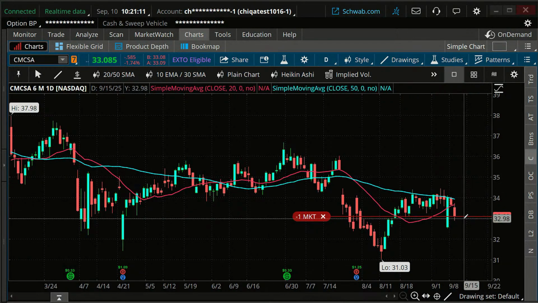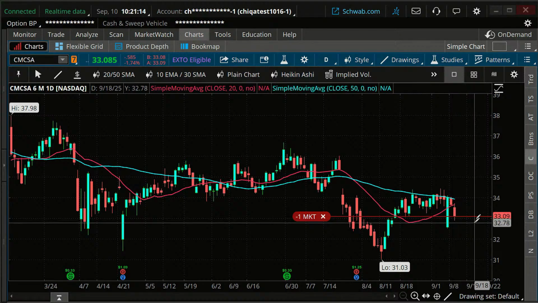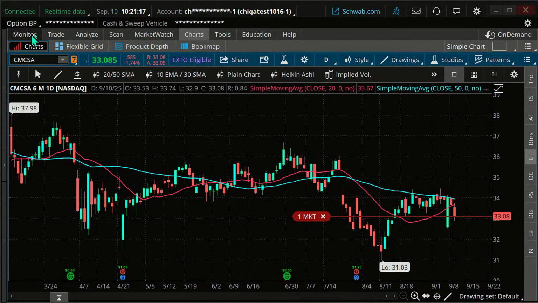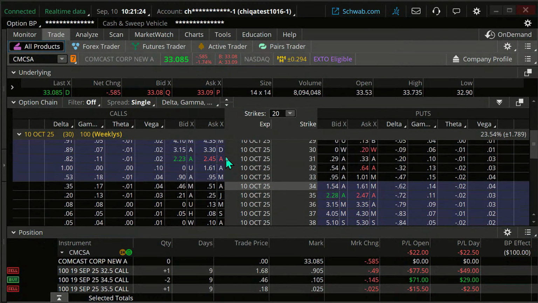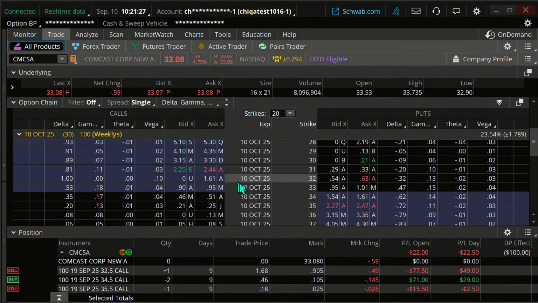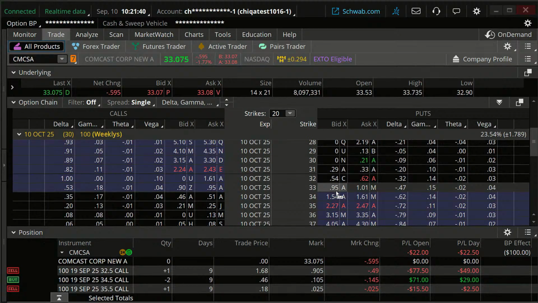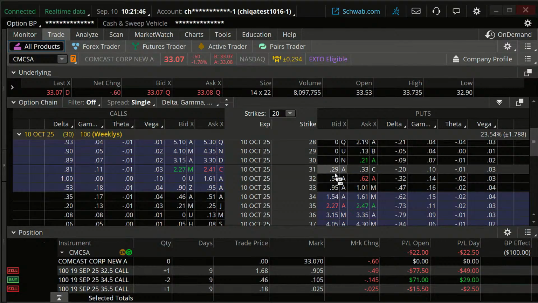So, and I'm going to say, what if we kind of go sideways here around a 33? So what am I going to look at? I'm going to first look over here. I'm going to look at Comcast, and I'm going to look at the parameters that I would normally look at. Well, if I'm looking for about a 33 butterfly, then that's the middle strike, 33. The stock's a little bit above that. There we go. So 33, and then we can look at other contracts here. And we can evaluate this if we want.